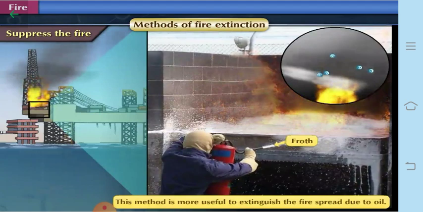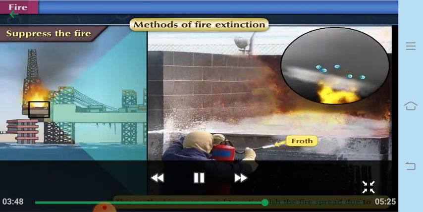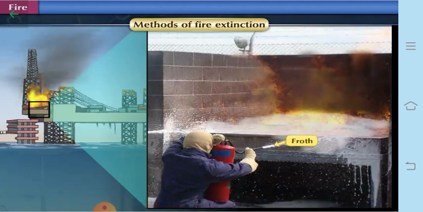Therefore, to suppress the fire, one needs to bring a layer in between air and fire so that the contact is cut off, and easily this way the fire will be put off. So this method is more useful to extinguish fire which spreads due to oil.